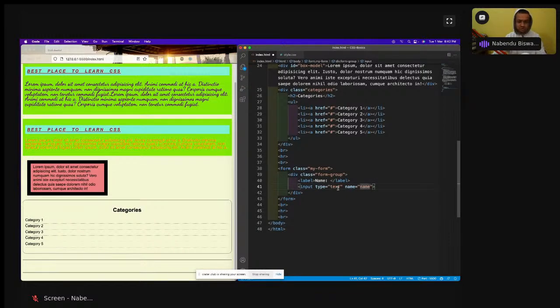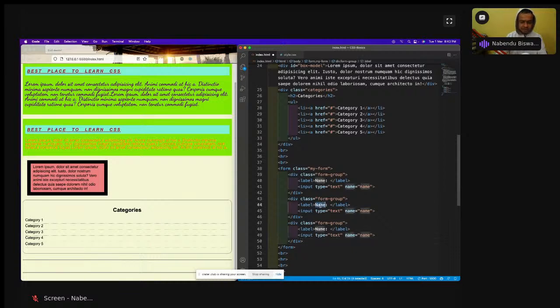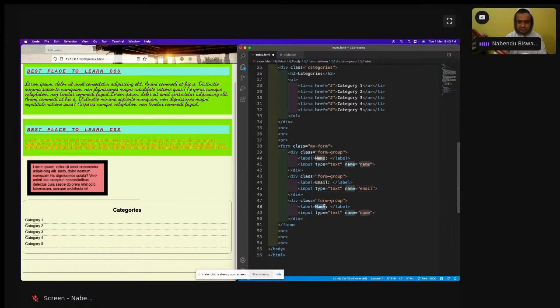We don't need those right now. So form group I have done. Then again a form group and a form group, two form groups I will have. This label will be email, let it be text only, let it be email, and this one will be message, and this one will be a text area. So in the text area, I don't need this. I need this as text area, and here text area will be there.